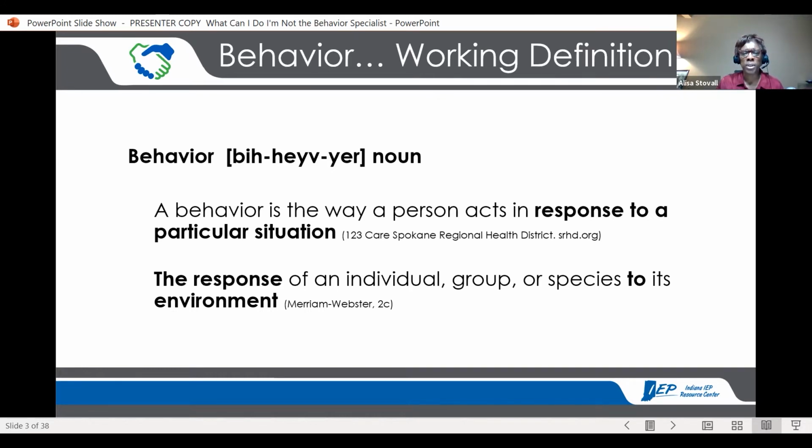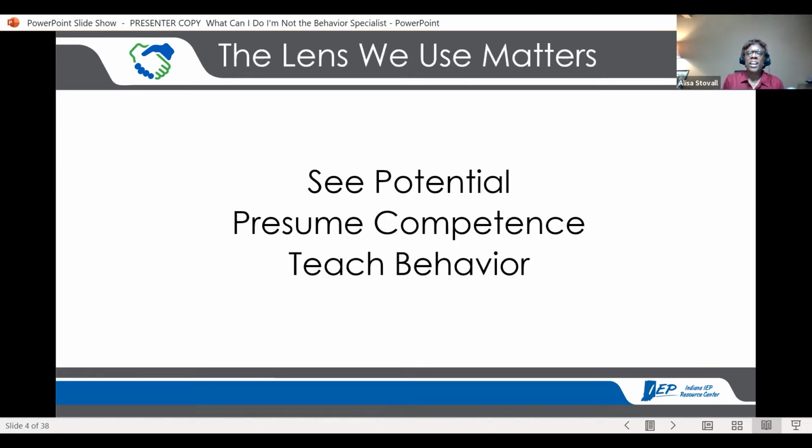Might be something worth considering. I also believe that it's important to really decide how am I going to look at all of this? Behaviors can be difficult and challenging, but I choose to see potential. Every student that I worked with, every situation that I was in where there were behaviors of concern, I chose to see potential in the student to learn other skills. And that led me to presuming competence.